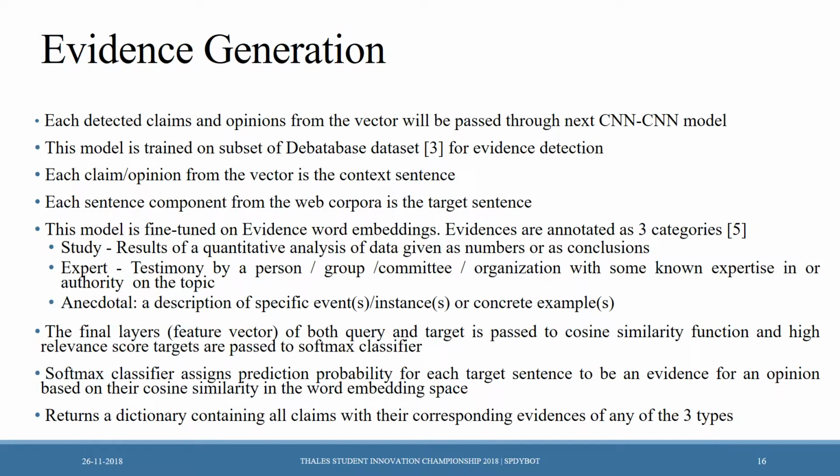In the next stage, each detected claim and opinion from the vector will be passed through the next concatenated CNN model, which is trained on another subset of the dataset built for evidence detection. Here, each claim and opinion from the vector is the context sentence and each component from the web is a target sentence. It also returns a dictionary containing all the claims with their corresponding evidences of any of the 3 types of evidences which we provided. The 3 types are study, expert, and anecdotal.